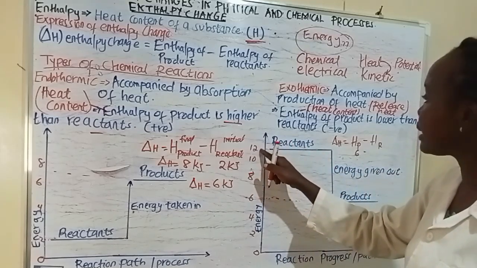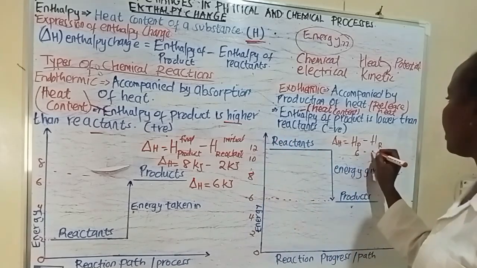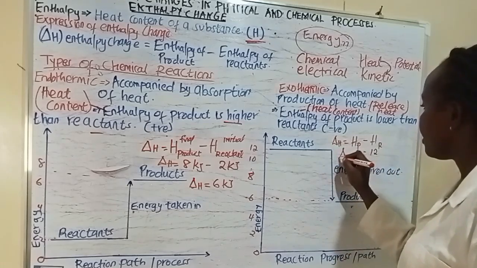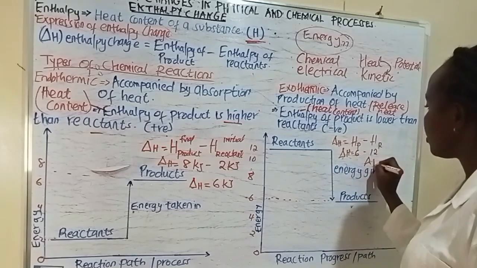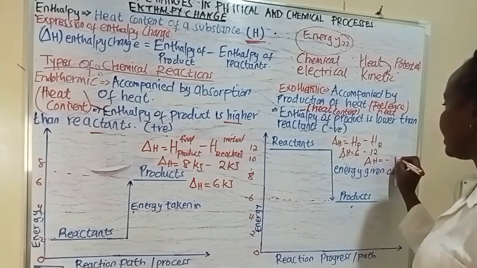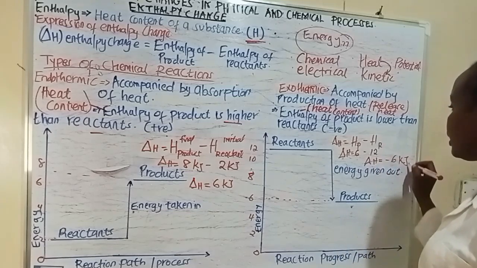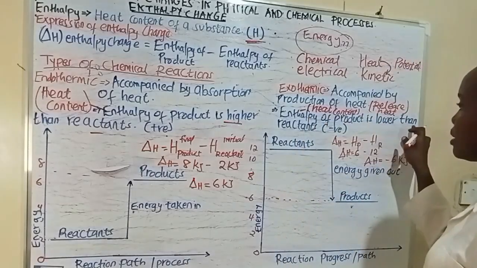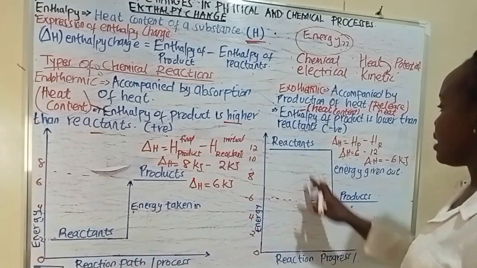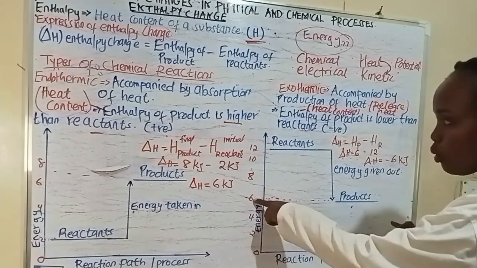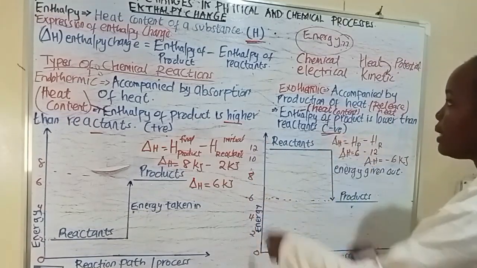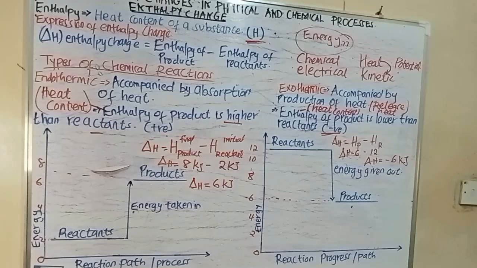The reactant is greater, okay? You subtract 12. What are you going to get? Your enthalpy change is going to be negative 6 kilojoules, okay? That is why we are saying the enthalpy of a product is lower than that of the reactant. The product is lower, it is 6, than that of the reactant, and it is going to give you a negative enthalpy.